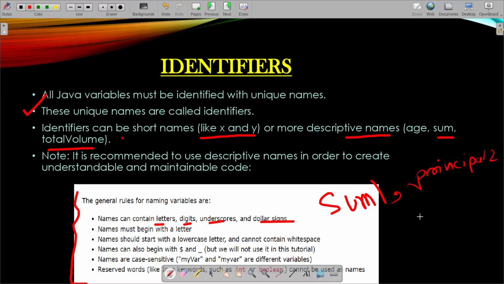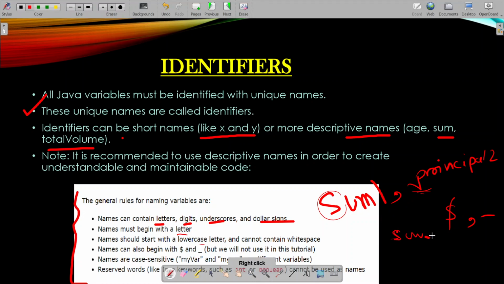You can also use underscores. You can also use dollar signs, or you can also use underscores. But names must begin with a letter. It must begin with a letter. Name should start with a lowercase letter. You cannot put a capital letter. It must be a small letter, of course, and cannot contain white space.